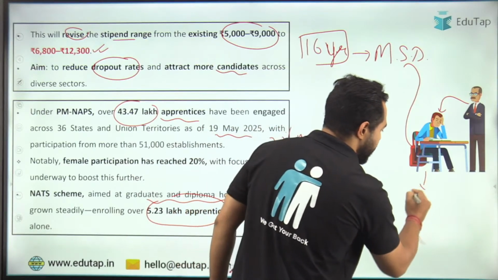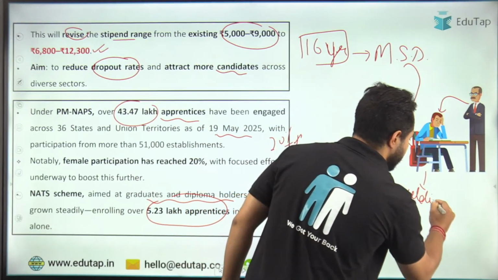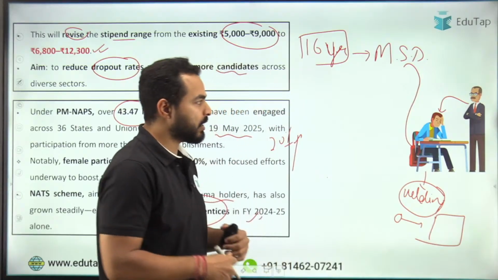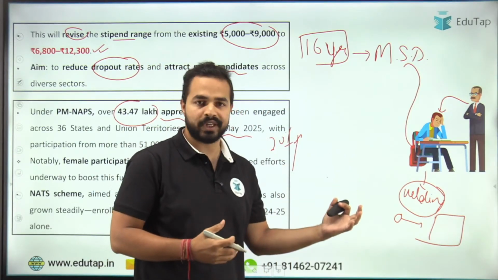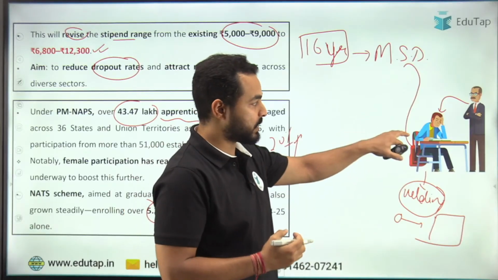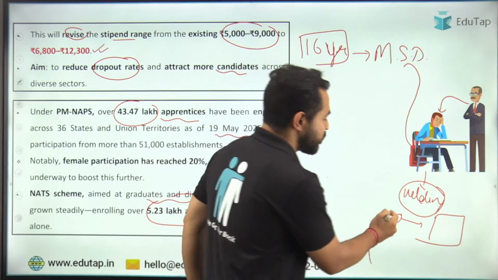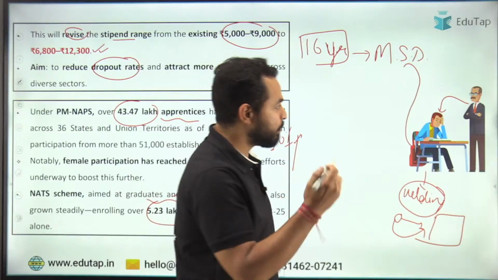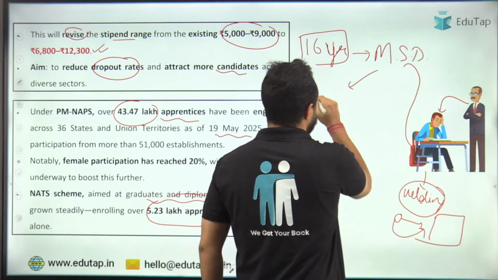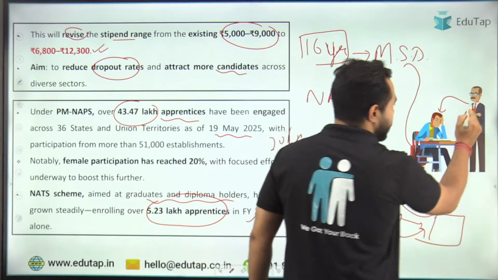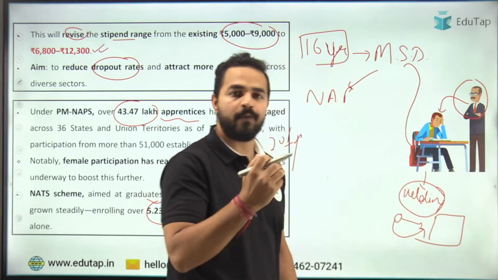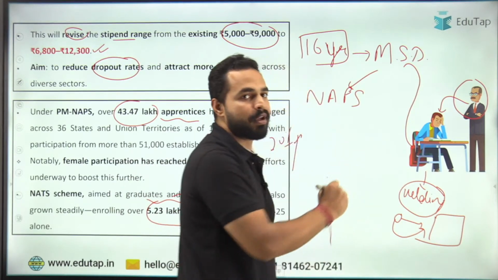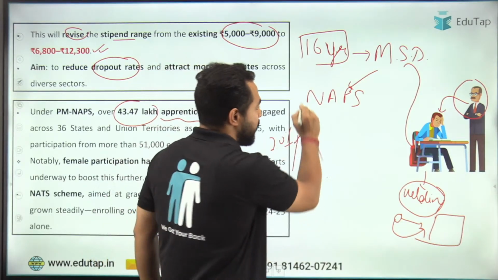So his uncle is having a welding workshop. This is small and he wants to make it a big workshop, right? That's why, during his nap, he was having this dream of making this small workshop into a bigger workshop, but he doesn't have the solution for how he can do this. So when MSD was having a nap, his teacher told him, MSD, let me tell you that the Government of India has released the NAPS scheme for this particular purpose.